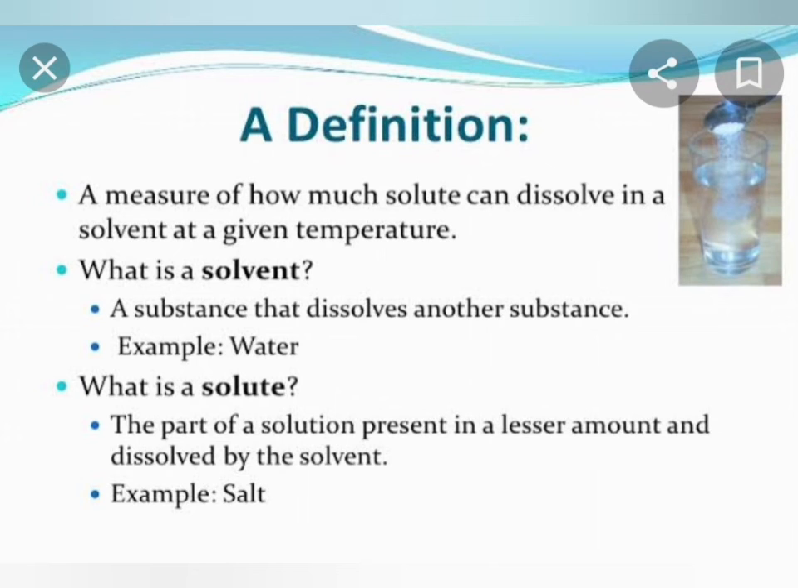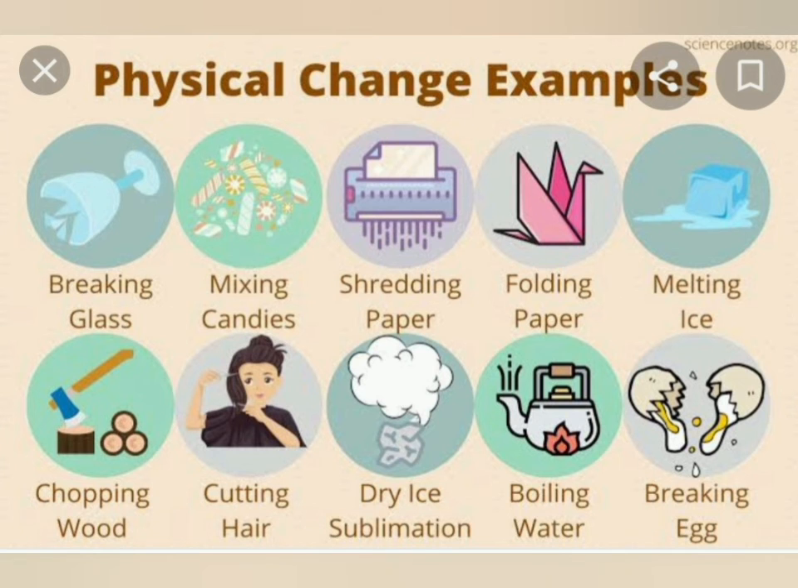Now student, we are going to study physical changes and chemical changes. Physical changes are reversible, temporary changes, not permanent. No new substances form. What is a physical change? A temporary change in which no new substances form, and a physical change is reversible. Melting of ice, as the ice changes into water, the state is changed from solid to liquid, but it can be reversed.